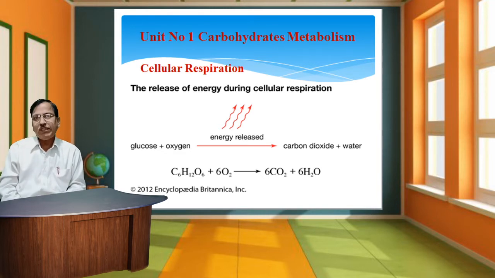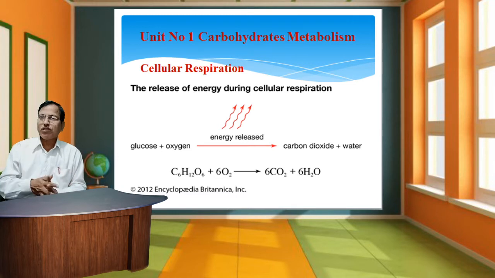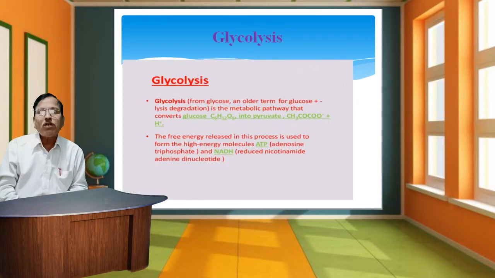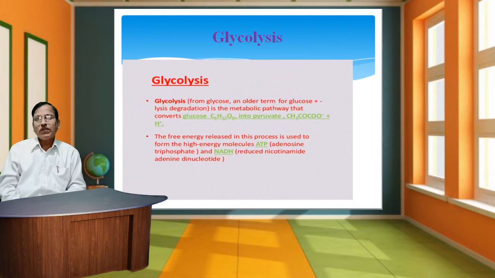The release of energy during cellular respiration: glucose plus oxygen, energy released, carbon dioxide and water. It is a chemical process: C6H12O6 plus 6O2 to form 6CO2 plus 6H2O. It is a specific chemical reaction or metabolic process that takes place in cellular respiration. So every student should know what glycolysis means.